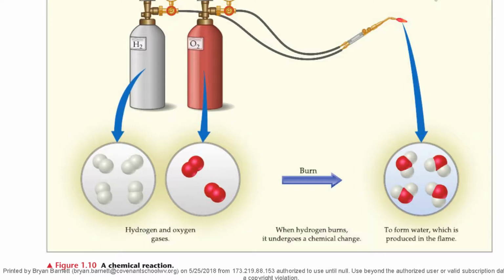Figure 1.10, a chemical reaction. Hydrogen gas and oxygen gas burn to form water, which is produced in the flame.